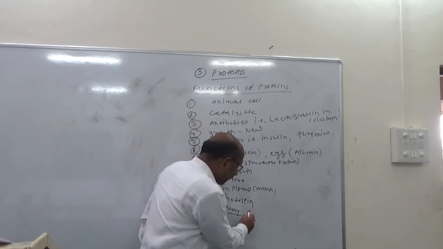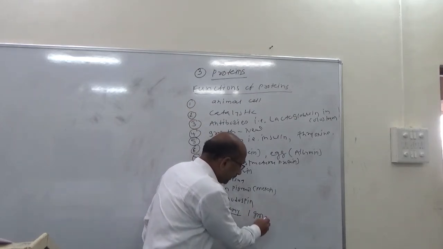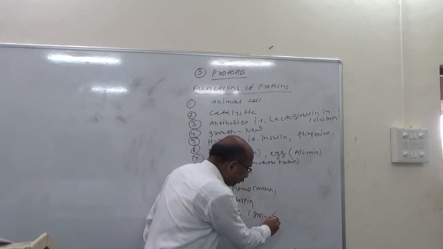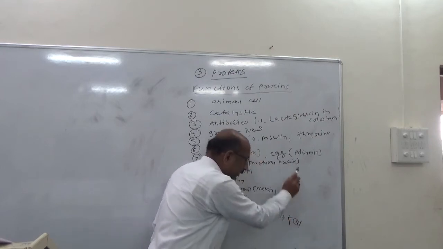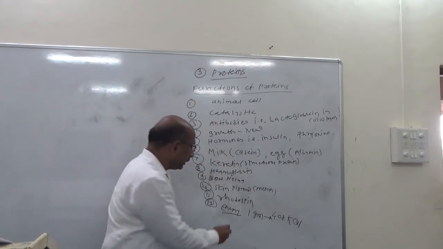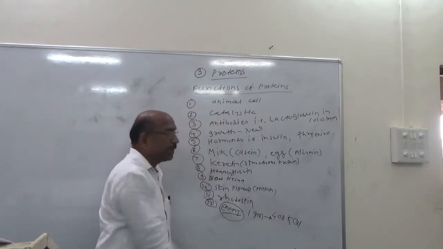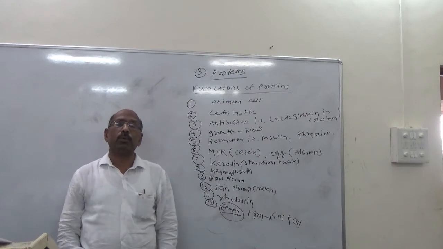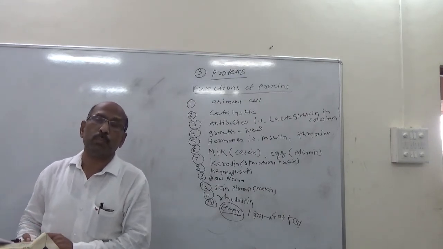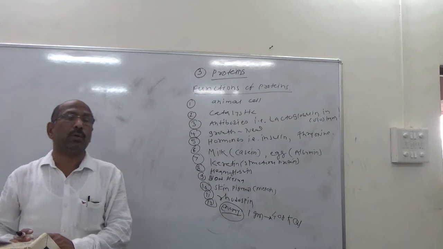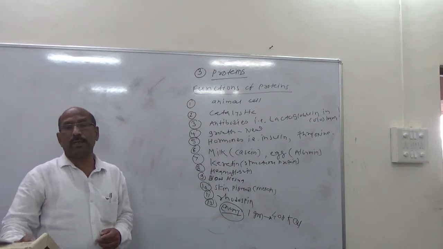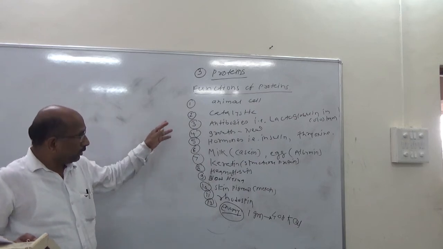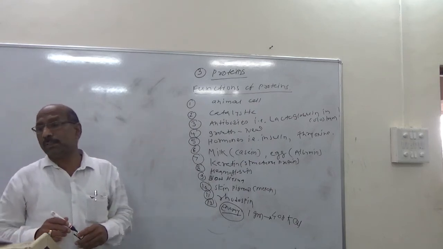One gram of protein can yield about 4.08 kilocalories of energy, which is used by the animals. So these are the functions of proteins.